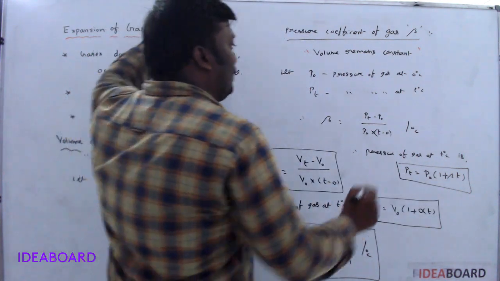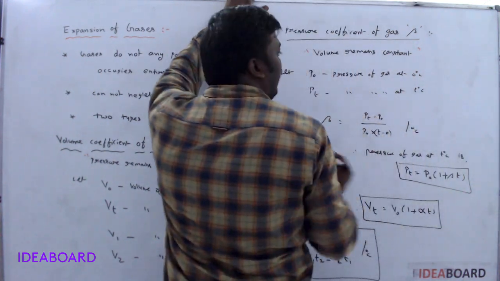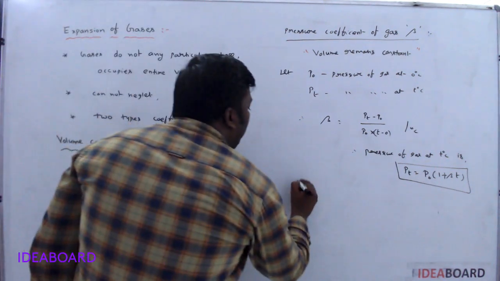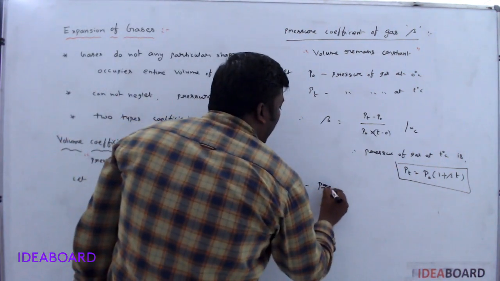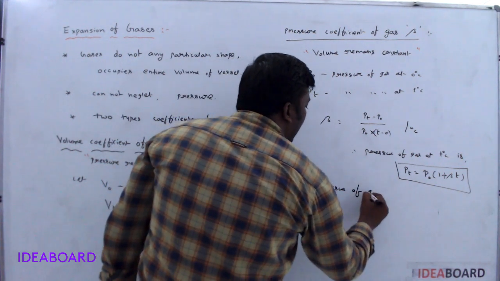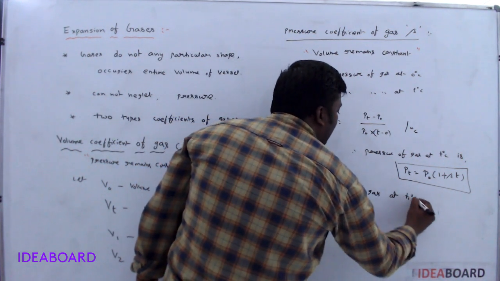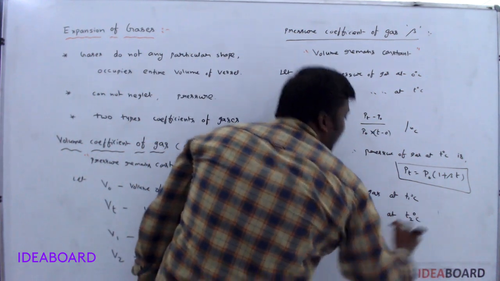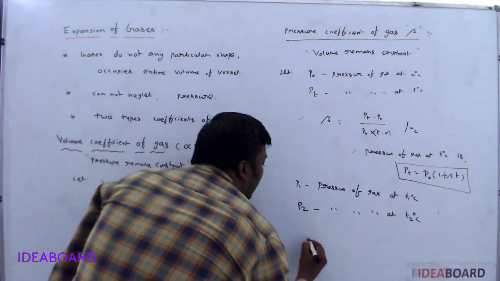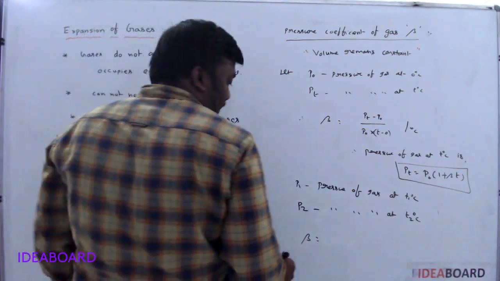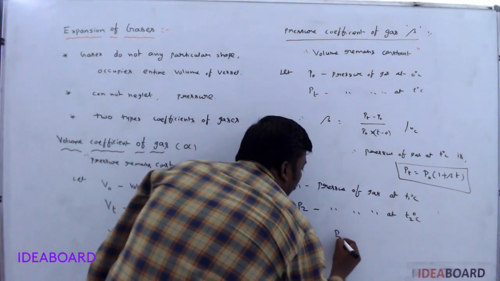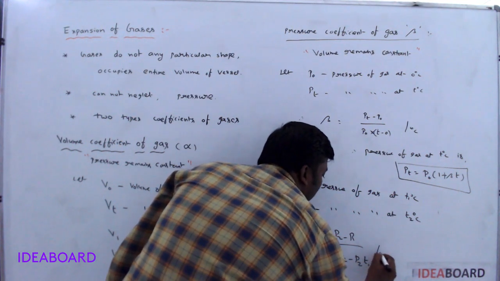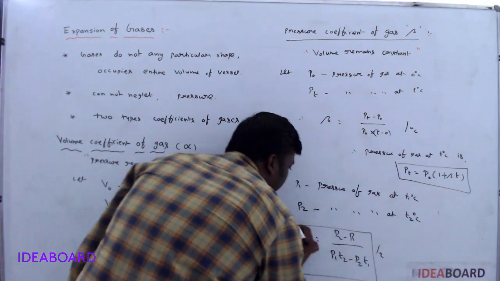Okay. Suppose P1 is the pressure of gas at T1 degree Celsius and P2 is the pressure of gas at T2 degree Celsius, then the formula for the coefficient of pressure of gas is P2 minus P1 by P1 T2 minus P2 T1 per degree Celsius.